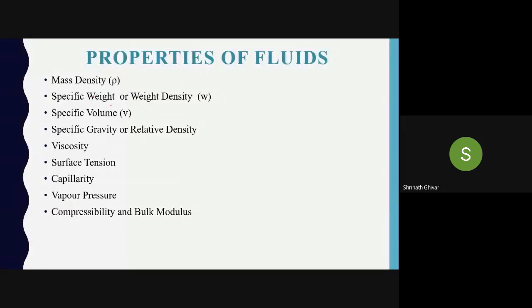Mass density is mass by volume. Specific weight, or weight density, see here the difference. Mass density is what? Mass by volume. Weight density will be weight by volume. That is, weight of the fluid divided by volume of the fluid.